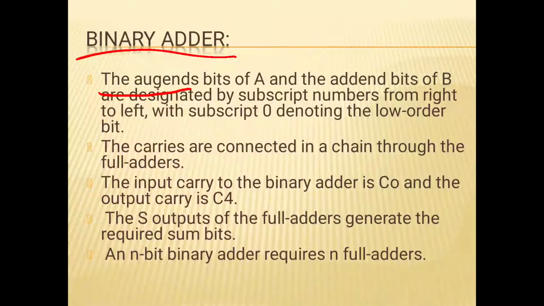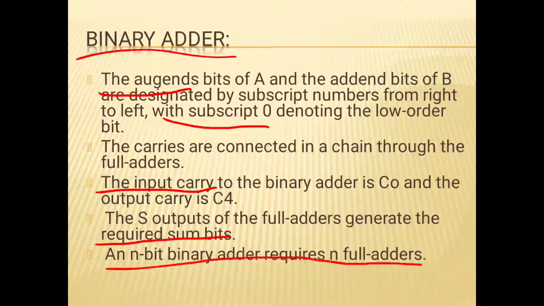The augend bit of A and addend bit of B are designated by subscript numbers from right to left, with subscript 0 denoting the low-order bit. The carries are connected in a chain through the full adders. The input carry to the binary adder is C0 and the output carry is C4. The S outputs of the full adders generate the required sum bits. An n-bit binary adder requires n full adders.